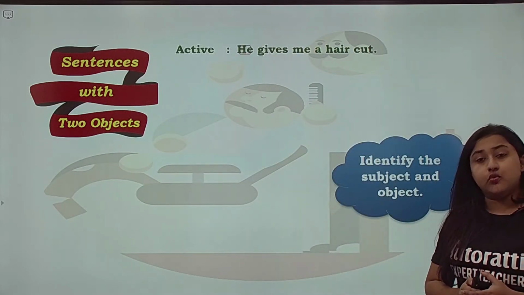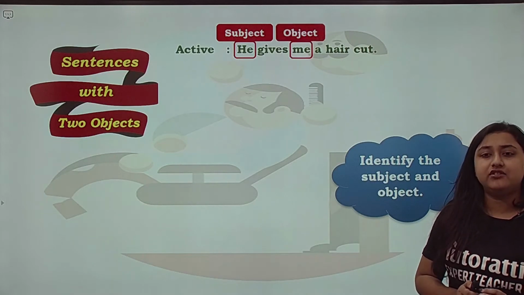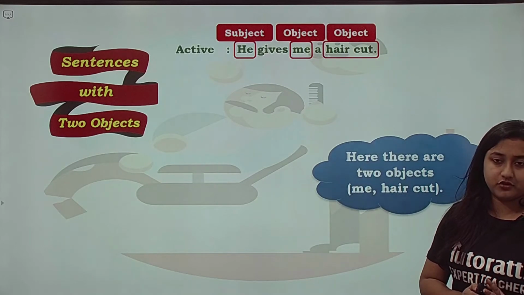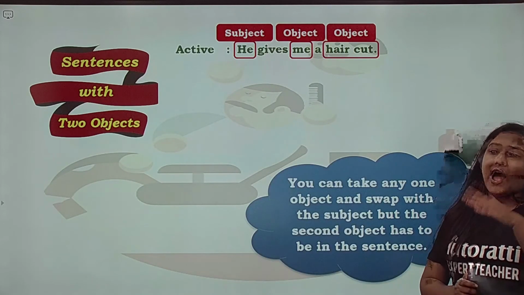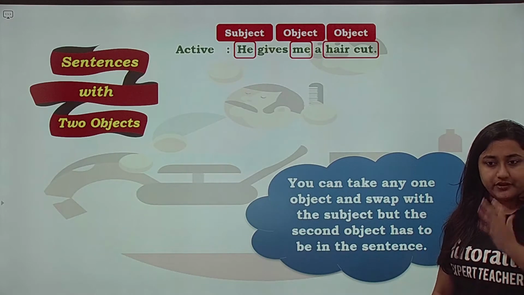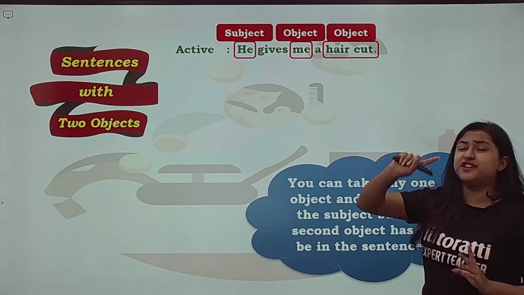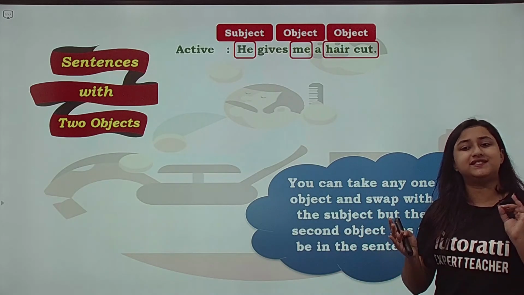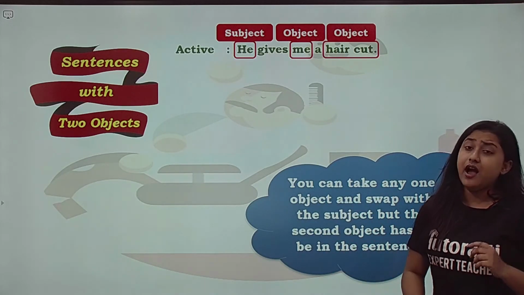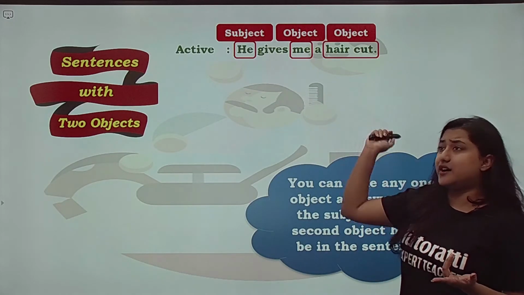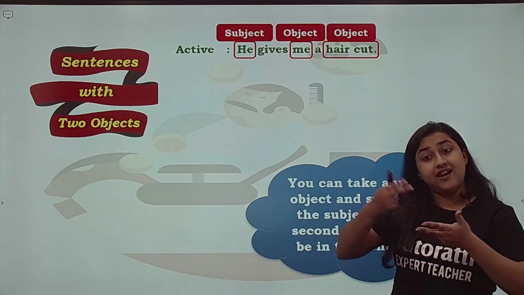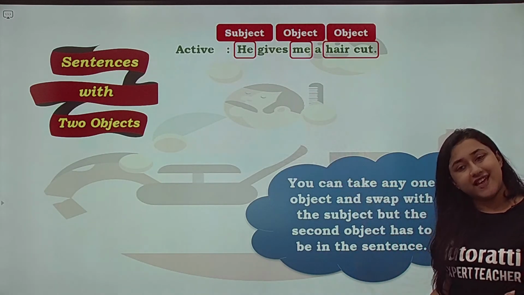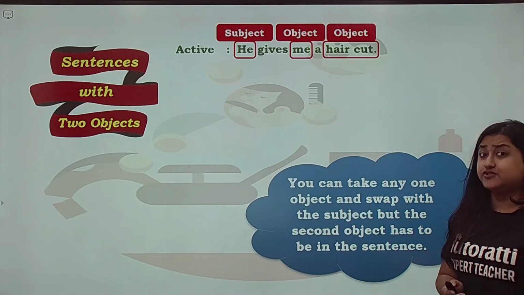So please remember, whenever there are two objects, you can swap any object. You can swap me, or you can swap haircut. But both objects should be in the sentence. You can take any one object and swap it with the subject, but the second object has to be in the sentence. Now you will say that if we can swap any object, two different sentences will be made. Some might swap me and some might swap haircut. So yes, there could be two possible answers to this, two correct answers.